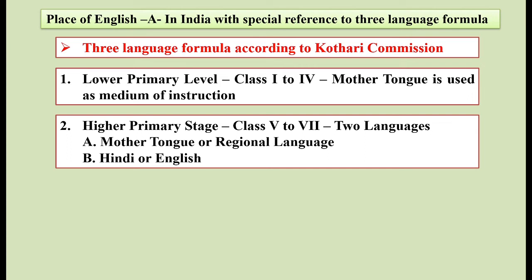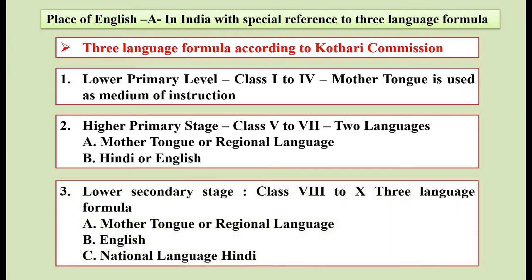For example, in Maharashtra, I have just given you an example. Our mother tongue is Marathi, or we have a regional language as Marathi. So that is the first language, and as a national pride language we use Hindi as a second language. But in some states, for example take an example of southern states, the second language is the English language. So that is different according to the region. Lower secondary stage, class 8 to 10, three language formula is there.